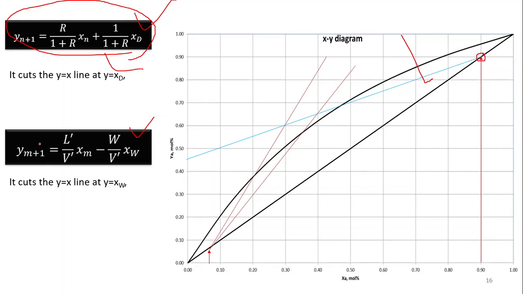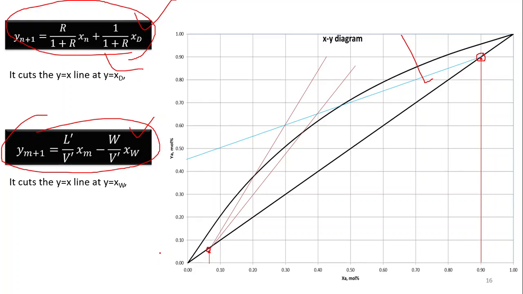The second thing about the stripping equation is that this equation also passes through the line y equal to x, but at x equal to xW. This is the xW value, that is the composition of A in the bottom. Obviously A means the lighter one, so the lighter one will be very small in the bottom section and very high in the top, in the distillate. The bottom it can be 5%, it can be 3%, but at the top it can be 95%, 99%.